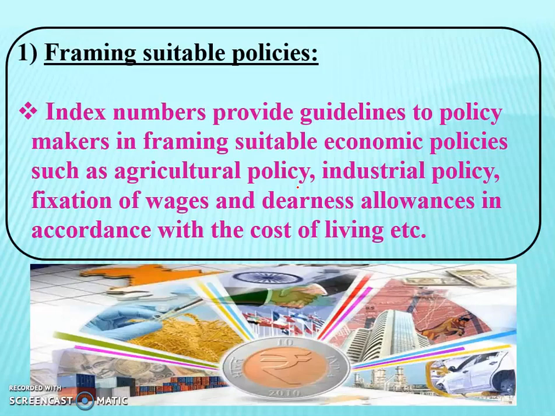As we know, index number is useful in case of agricultural production. So, by analyzing the changes in agricultural production, government can change agricultural policy in order to make development as well as growth in the agricultural sector.